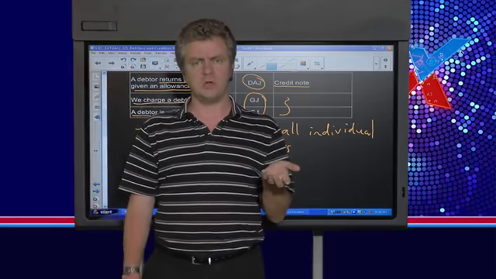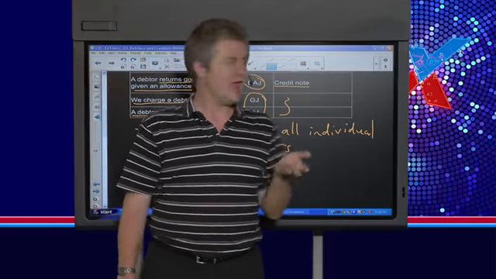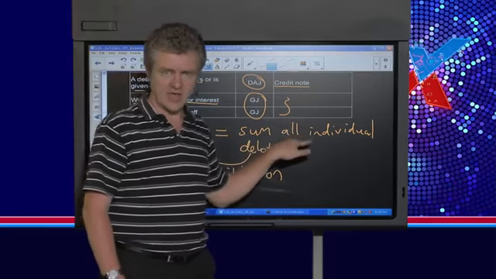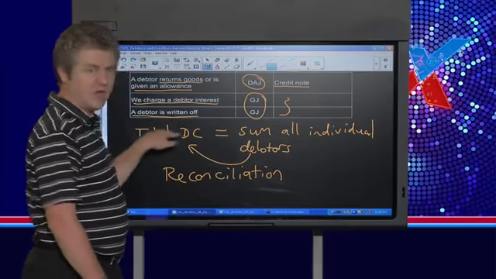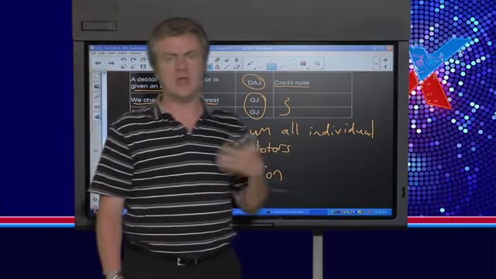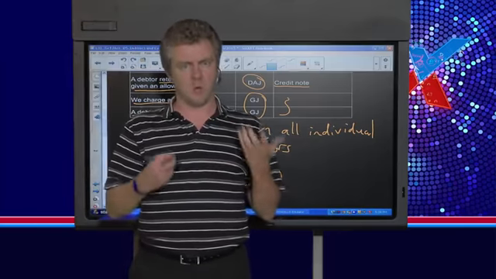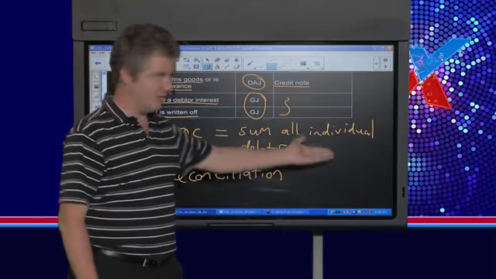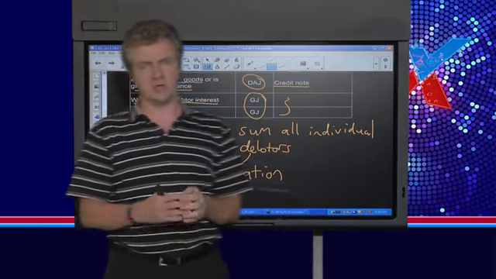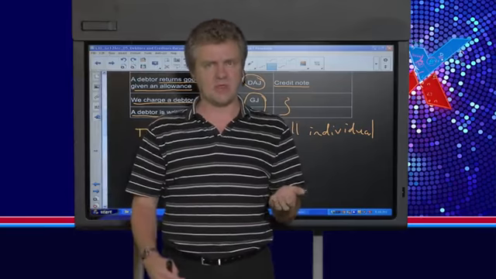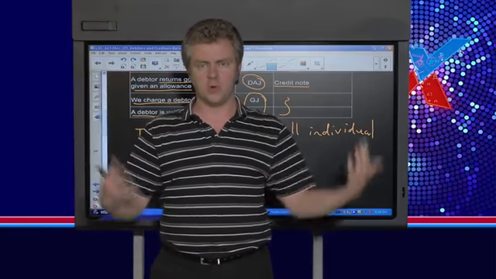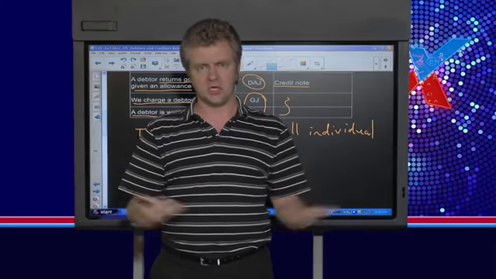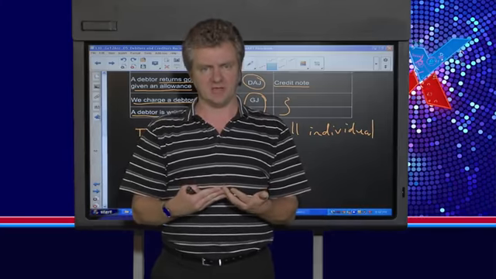So what would cause us to have a difference between the two is either we've made a mistake on one of the individual debtors accounts, or we've made a mistake on our total debtors control in our general ledger. And what often happens in a question is we've made many mistakes. We've made some mistakes on the individual accounts and some mistakes on the total debtors control account, and that's where the reconciliation comes in, in order to bring the things together and update either one or the other to make sure that the total ends up being the same.